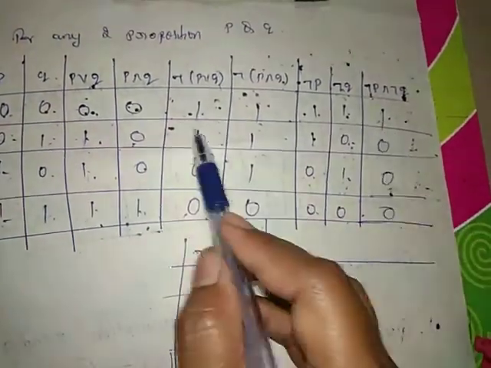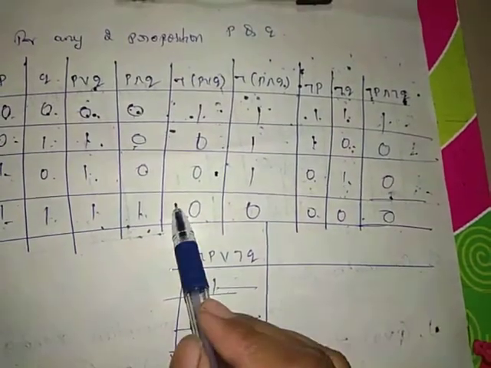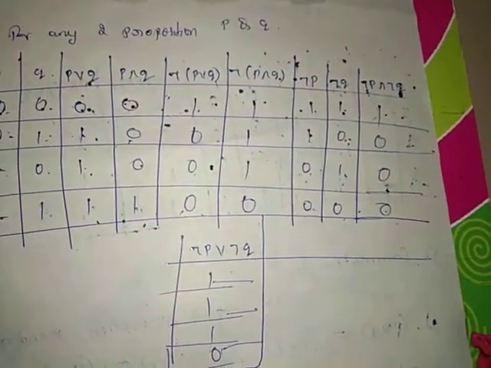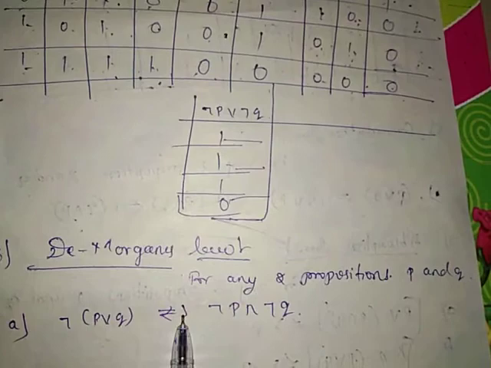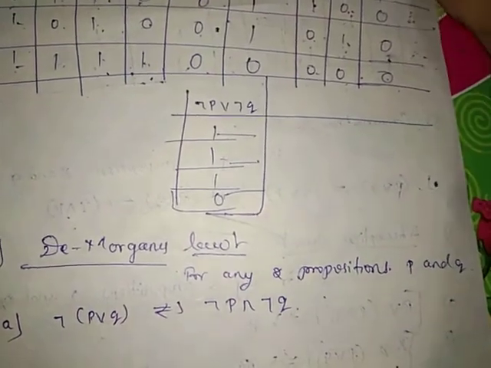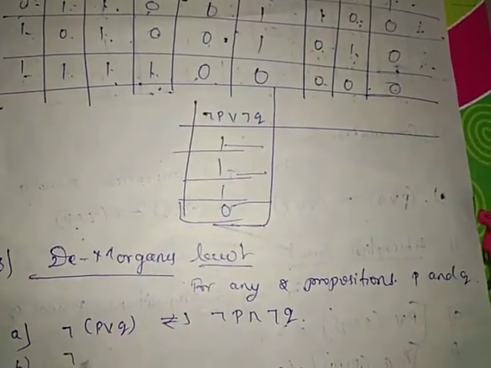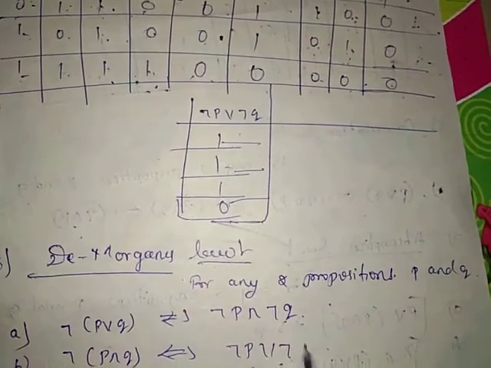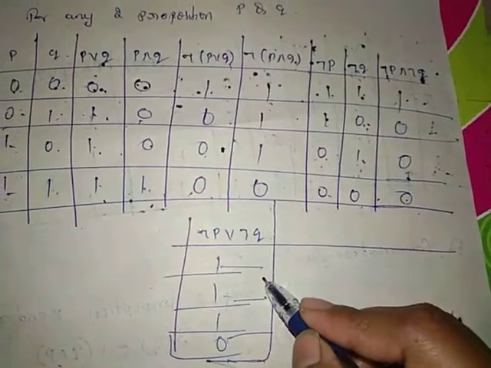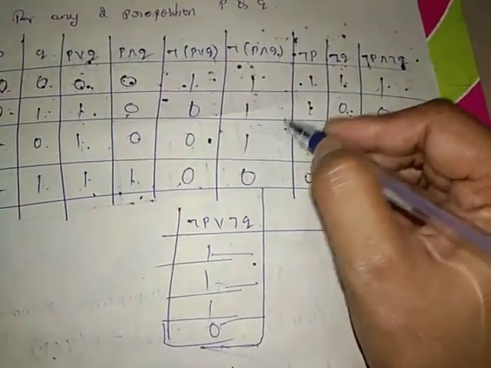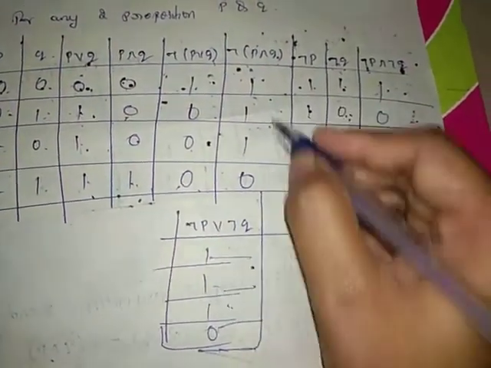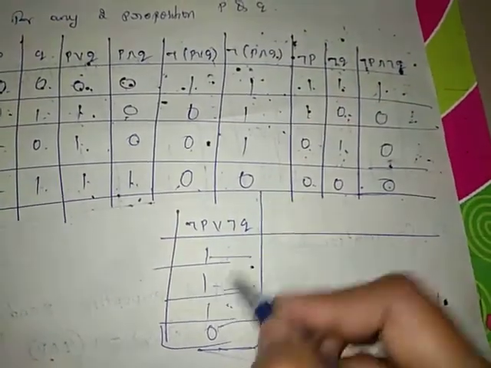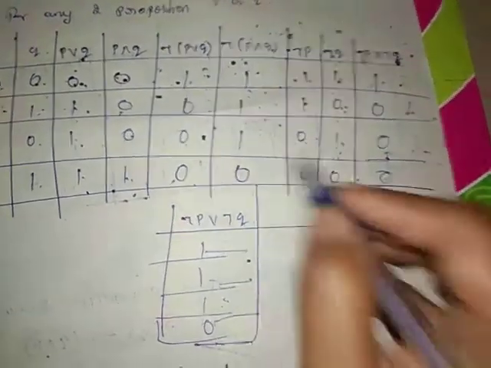Compare the tables here. Both are identical. Based on that, we state that negation of P or Q is equivalent to negation of P and negation of Q. And next we state that negation of P and Q is equivalent to negation of P or negation of Q. So negation of P or Q is here. Negation of P and Q is here. Compare the table. 1, 1, 1, 1, 1, 1, 0, 0.